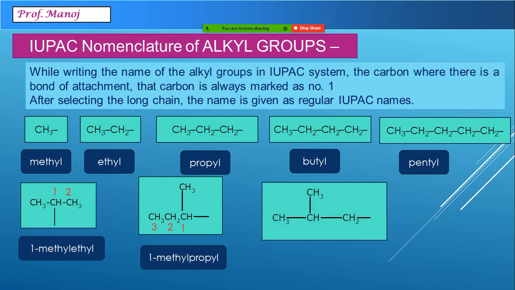This is now carbon number 1 over here. This is second carbon, and you can either go in the upward direction or this direction. It's going to be the same effect. So this is carbon number 3. And now you can see on the second carbon atom, there is a methyl group present. So it's called 2-methyl propyl. I hope the concept is clear how to write complex substituent names.